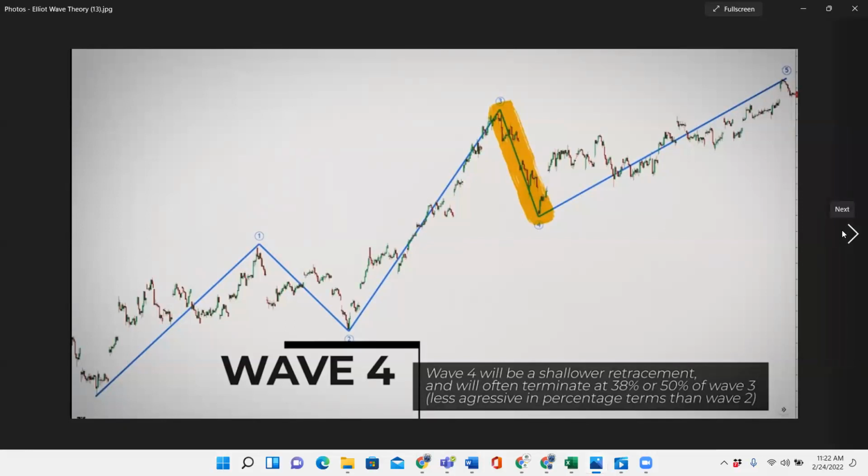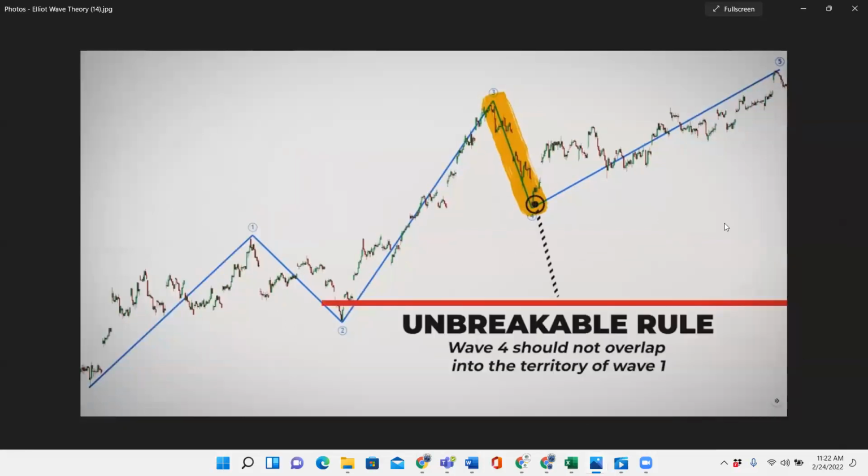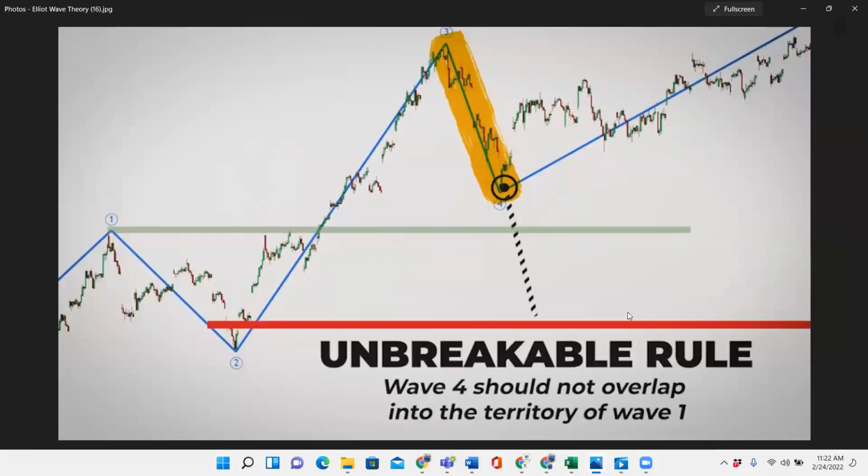So wave 4 is normally going to be shorter than wave 2. Remember, this is an unbreakable rule. Wave 4 cannot overlap into the territory of wave 1. Let's take a look at that. It shall not go into the territory of wave 1. So this is wave 4, this is wave 1, and it cannot enter into this territory. That is an unbreakable rule. That is rule number 2.